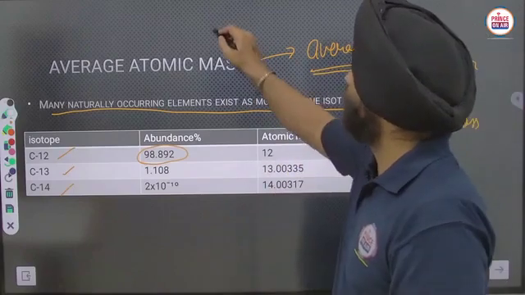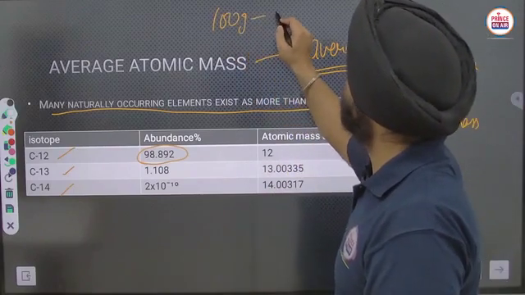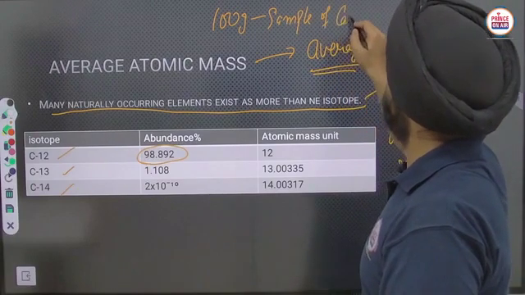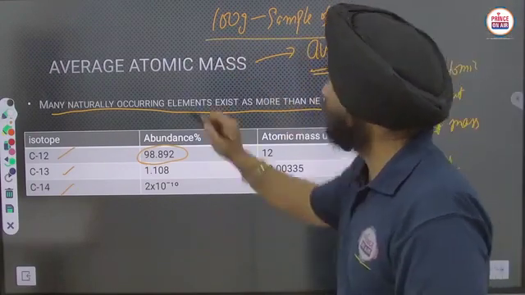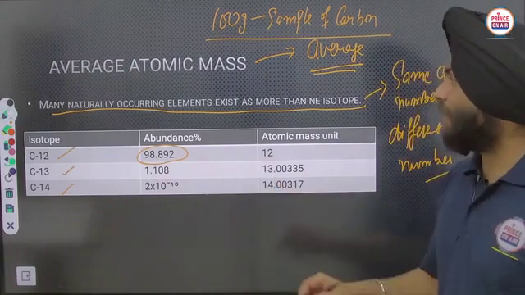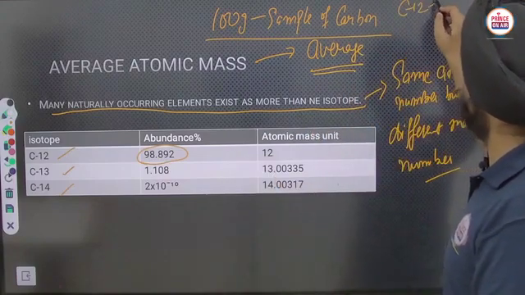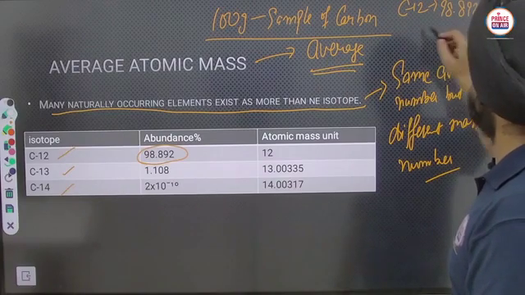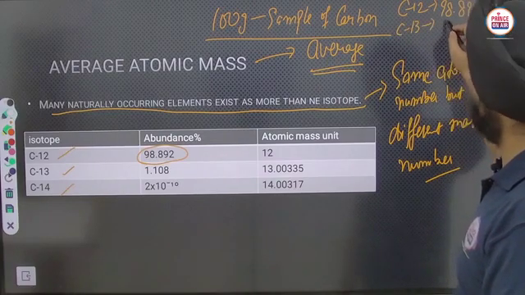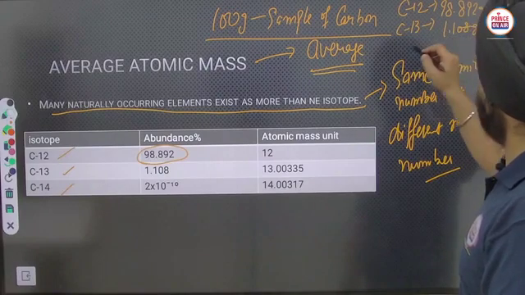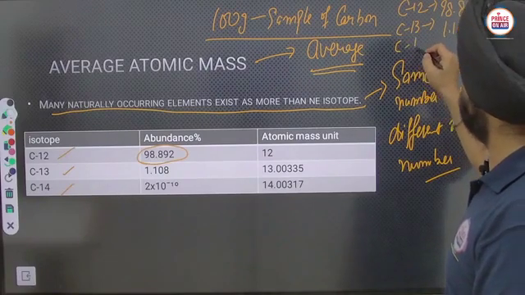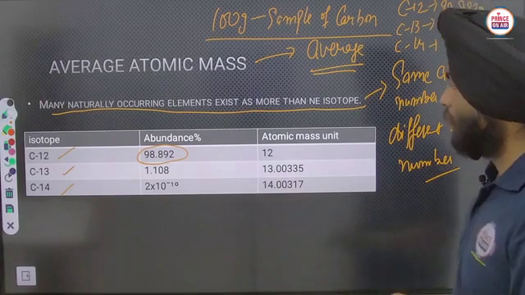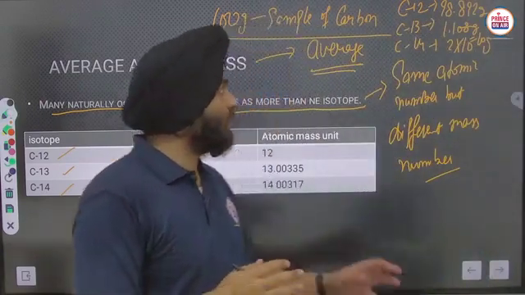Means if we have a 100 gram sample of carbon, we will get carbon-12 that will be 98.892 gram, carbon-13 it will be 1.108 gram, and carbon-14 it will be 2 into 10 raised to the power minus 10 gram. Clear?